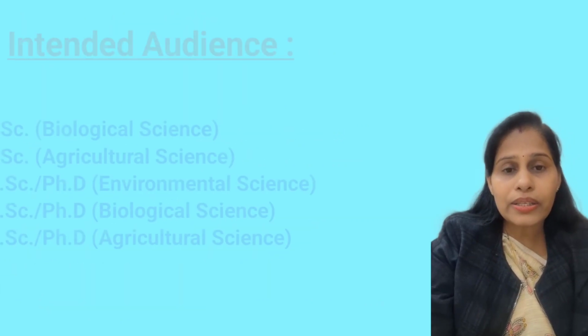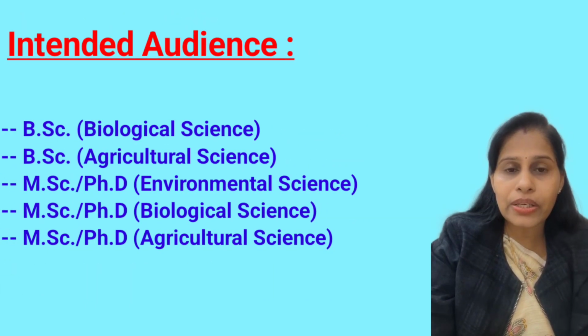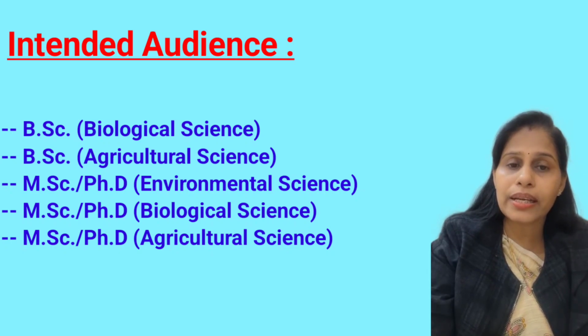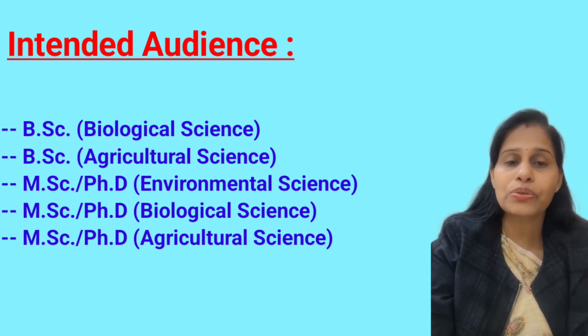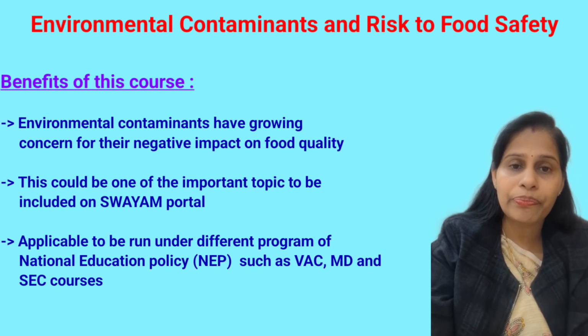Overall, this course will be beneficial for BSc students of agricultural sciences and biological sciences, and also for masters and PhD students of the same subject stream.